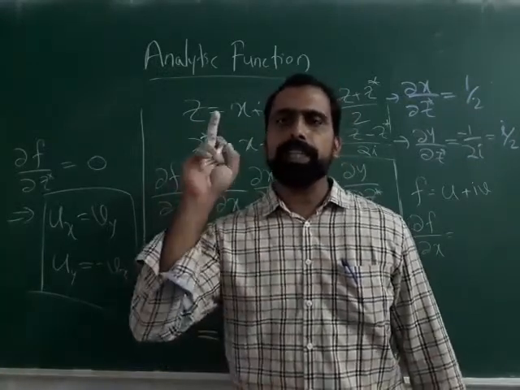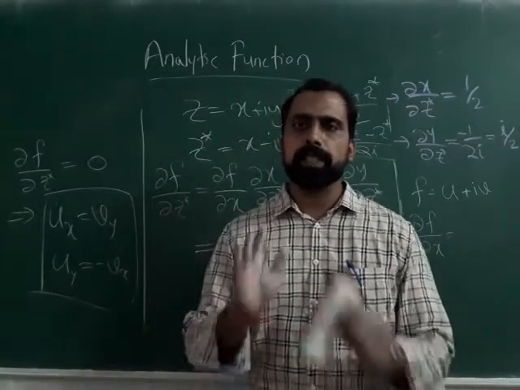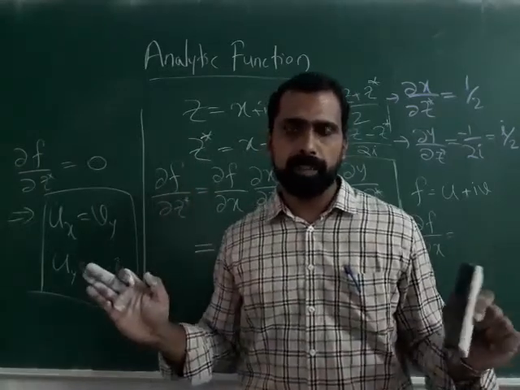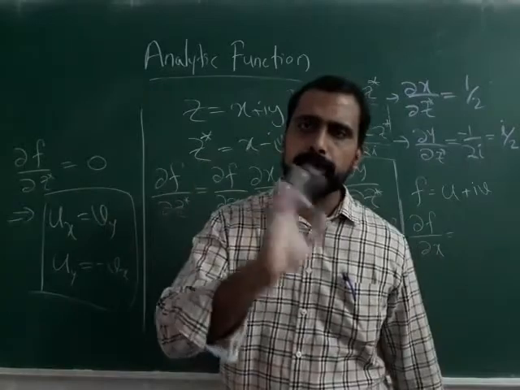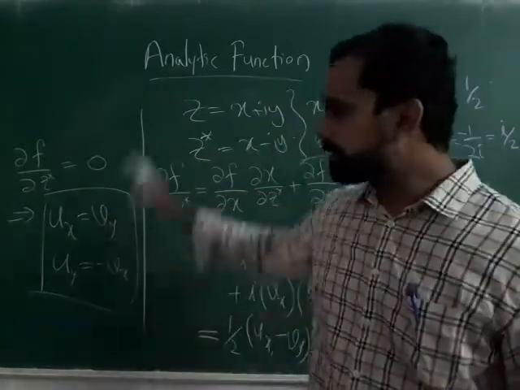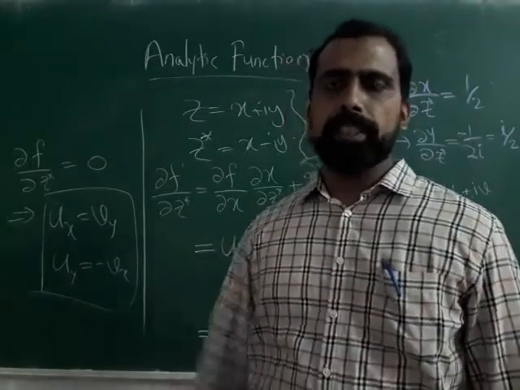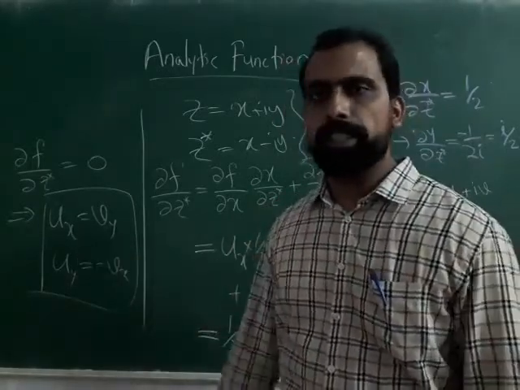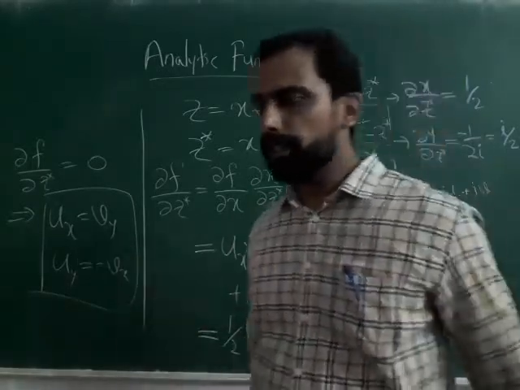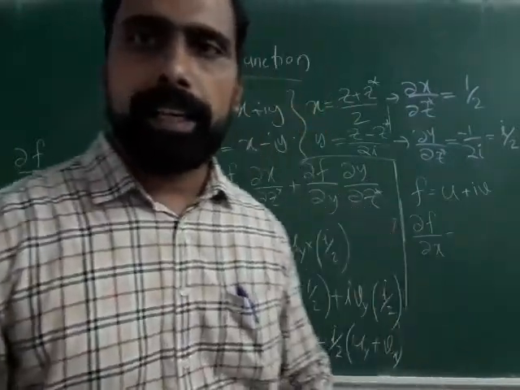If it is not an explicit function of z star, you can say this is analytic. Okay, so that is another way to find out. But generally, you can just look at the Cauchy-Riemann equation, and if it is satisfied, then you can say without any doubt that the function is analytic.